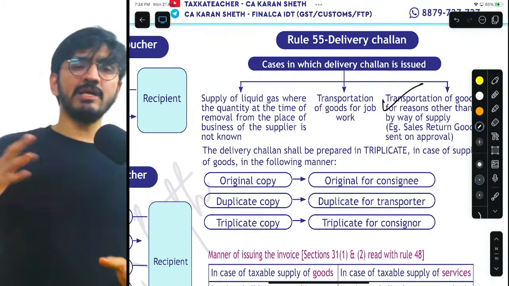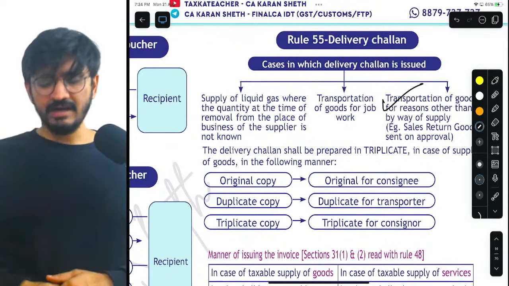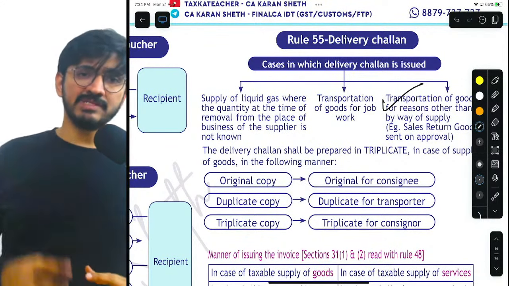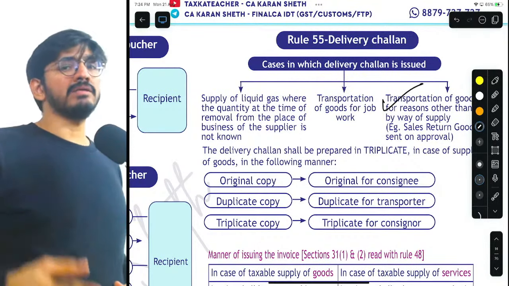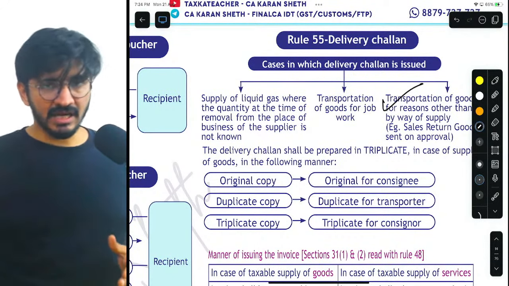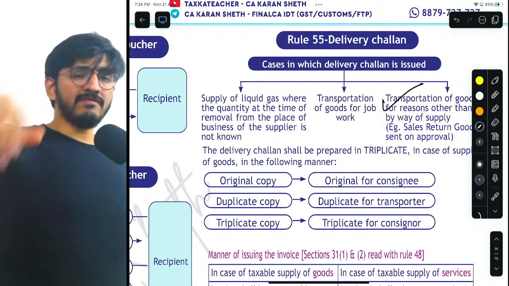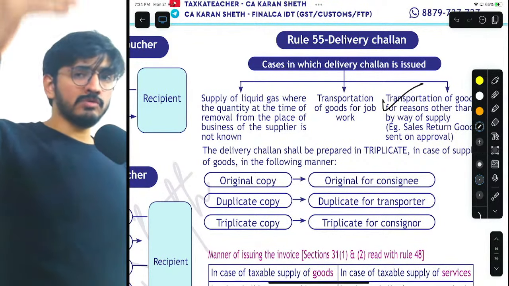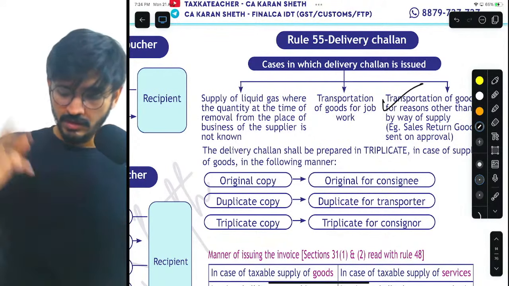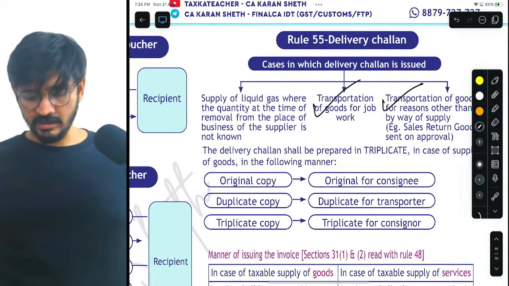And what you do is called service, right? So in that case, when I am sending you that cloth from Mumbai to Ahmedabad, that will have a delivery challan because I'm not selling you the cloth. I am sending you the cloth. After stitching, you will send me the shirt and I wear it. Okay, so that is another thing.